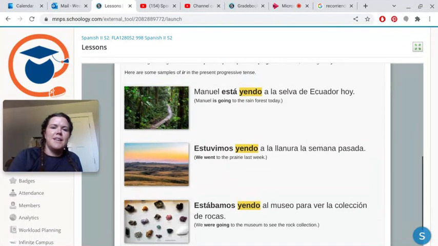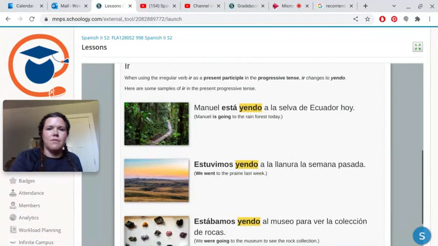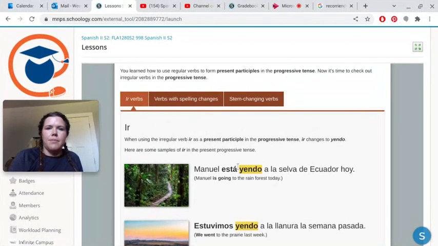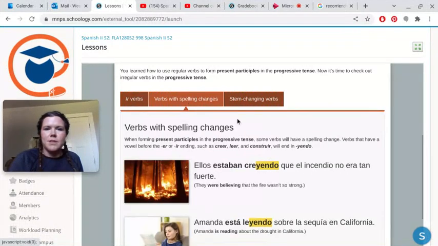They're all using yendo here. Okay, so that's what's highlighted here. But the estar verb is going to change, but not the present progressive participle.